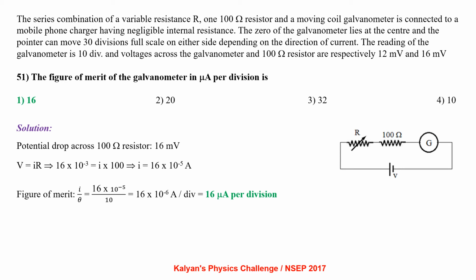Potential drop across 100 ohm resistor is 16 millivolt. Applying V equal to IR, we can find I equal to 16 into 10 power minus 5 ampere. Since the 100 ohm resistance, galvanometer and variable resistors are connected in series, same current will flow through all of them. So the figure of merit of the galvanometer I by theta equal to 16 into 10 power minus 5 by 10, which is 16 into 10 power minus 6 ampere per division.